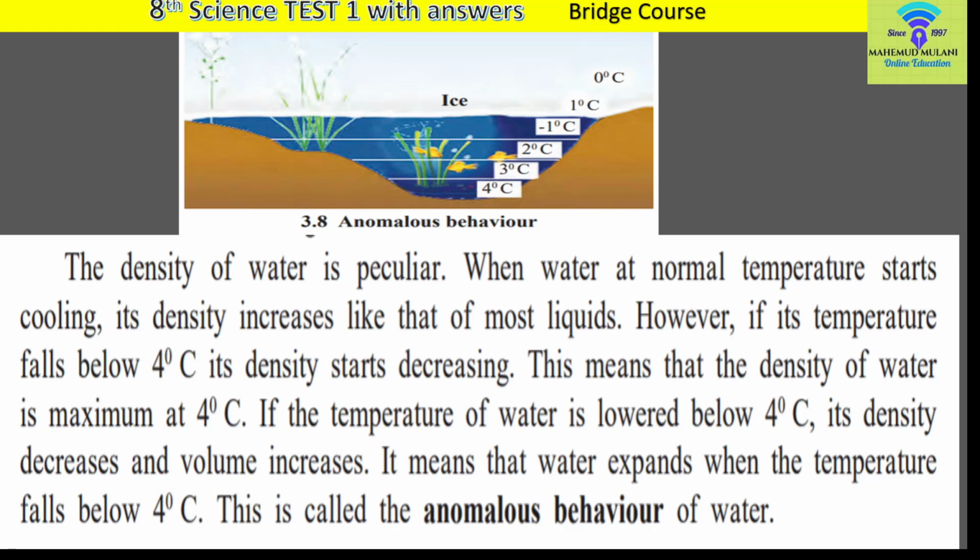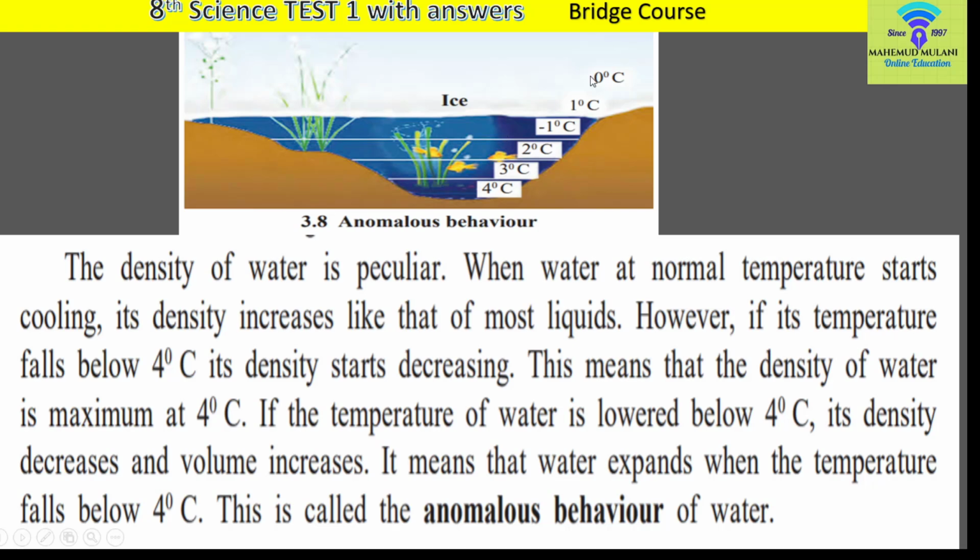Look at the picture here. The 4 degrees Celsius water is at the base. Above that is 3 degrees Celsius water, above that 2, and above that 1 degree Celsius. It means there is ice in between these 2 points, and below the ice there is water with 1, 2, 3, 4 degrees Celsius.